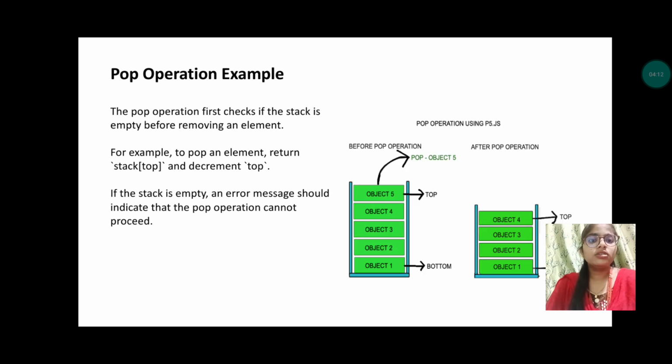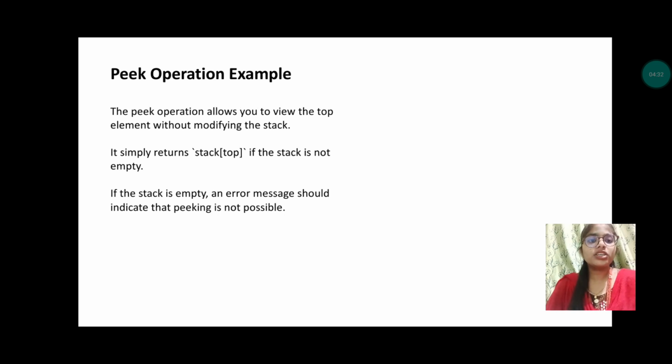Pop operation. The pop operation first checks that the stack is not empty before removing the element. For example, to pop an element, return the top of the stack and decrement top. If the stack is empty, a message should indicate the pop operation cannot proceed. Peek operation example.